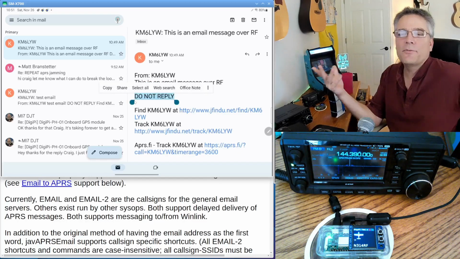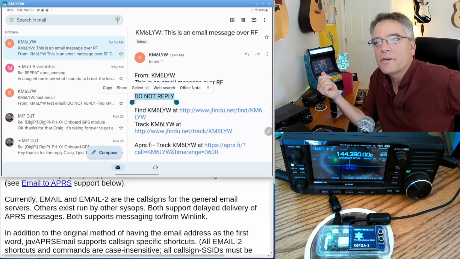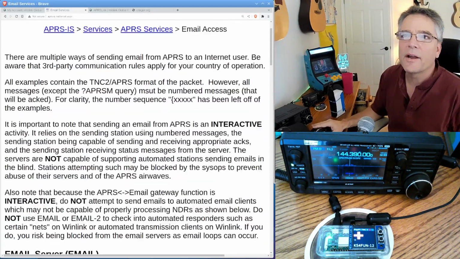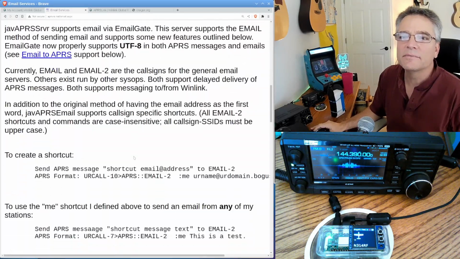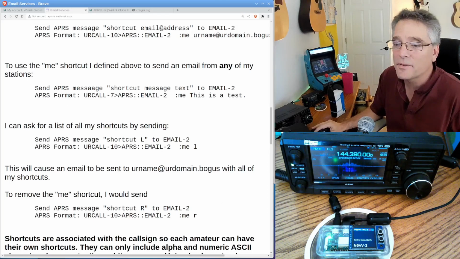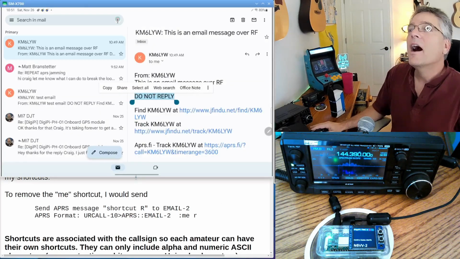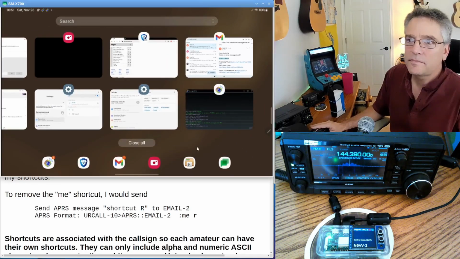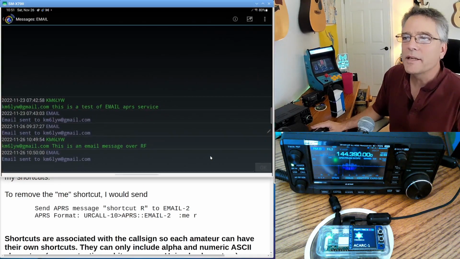So if you receive one of these emails over RF, you can reply to these, but it's really complicated. The subject line has to be formatted perfectly. It has to be a pre-approved email address. Go ahead and check out this website on how to do that. It can be kind of glitchy to reply to these, but at least you can get an email out. Like if you're totally in a jam, you could do it that way. All right, so that covers using the email virtual radio.